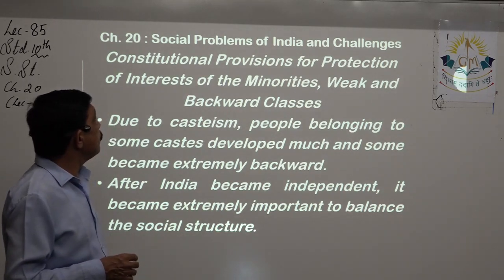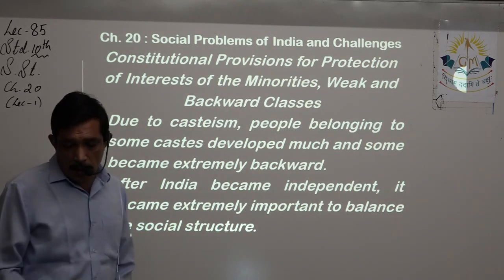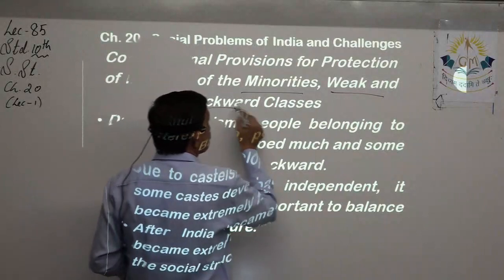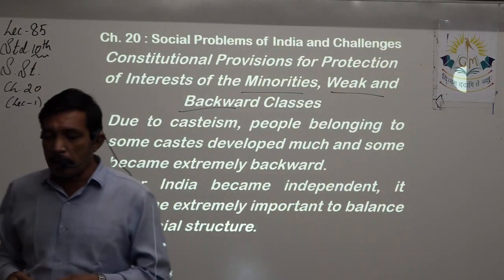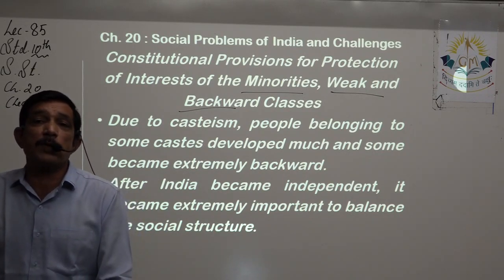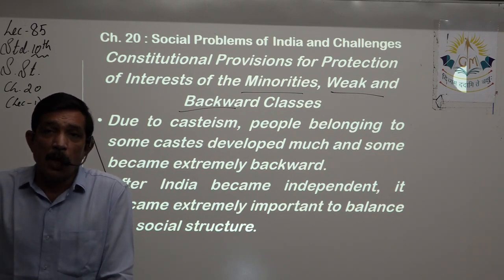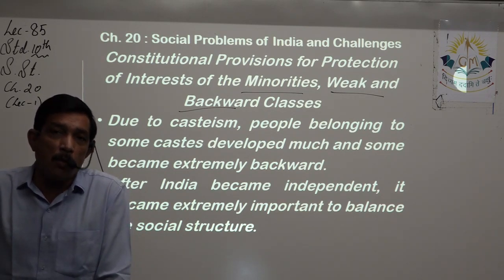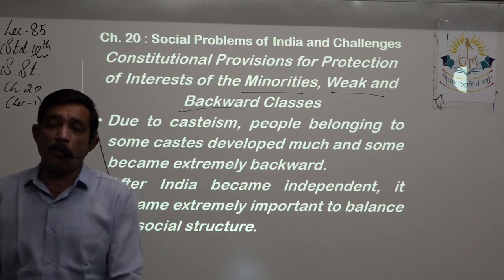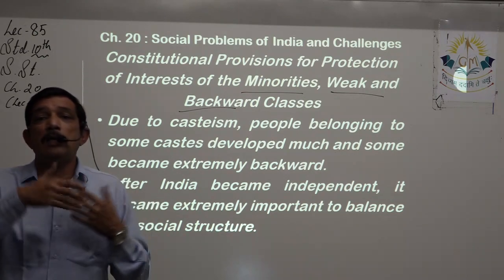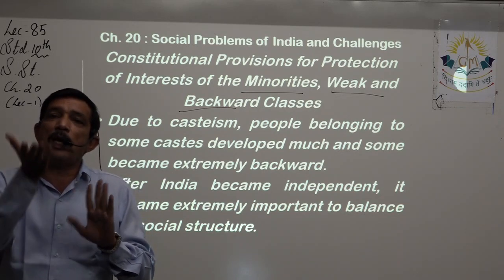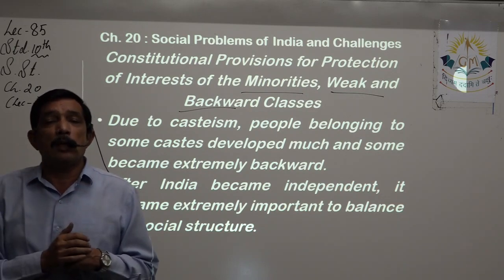Constitutional provision for protection of interests of minorities, weak and backward classes. We have three things over here. First thing is minority, next is the weak classes and the backward classes. Now, these are the constitutional provisions, that means facilities given to the people. The first word that comes in the constitution is equality. Now, are these people equal to the mainstream society? No, they are not, because the mainstream society is quite advanced and these people are backwards. Is there equality? No. So special compensation should be given to them